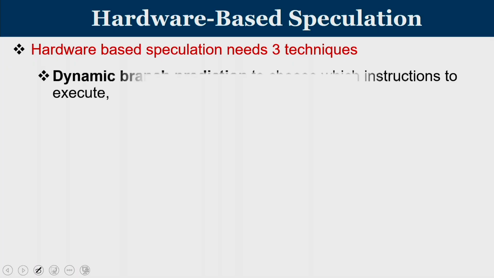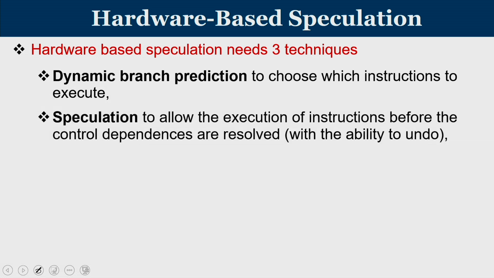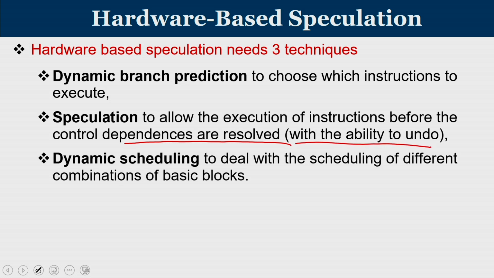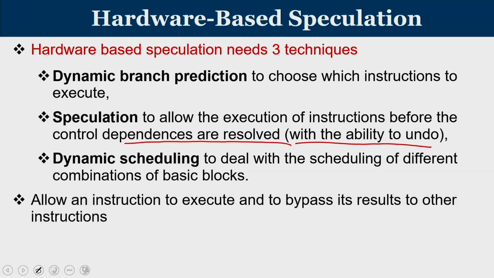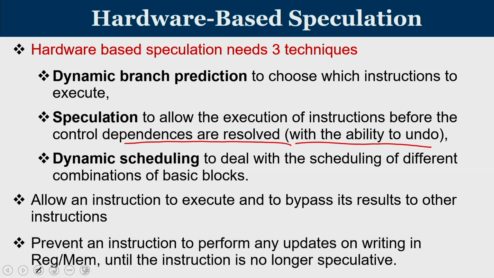Hardware-based speculation needs 3 techniques. You need a dynamic branch predictor, which will tell you which instruction to fetch and execute. You need to permit speculation, to allow execution of instructions before the control dependences are resolved, meaning before the branch outcome is known. At the same time, you need the ability to undo if the speculation goes wrong. And then you need the capability for dynamic scheduling to deal with the scheduling of different combinations of basic blocks. Overall, we are allowing an instruction to execute and bypass its result to other instructions, and preventing an instruction from performing any updates or writes to registers or memory until the instruction is no longer speculative.